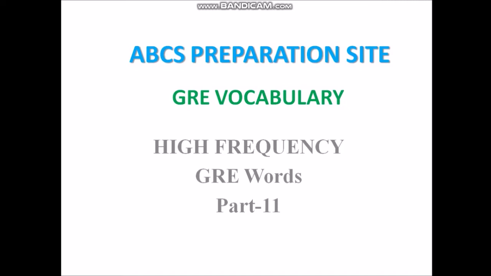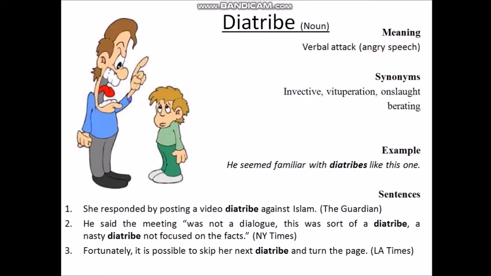So now we'll move on to the content. Our first word is diatribe. Diatribe is a noun and the meaning of this word is verbal attack. That means angry speech. So the synonyms are invective, vituperation, onslaught, berating. And these all are GRE words related to diatribe. Move on to the example.